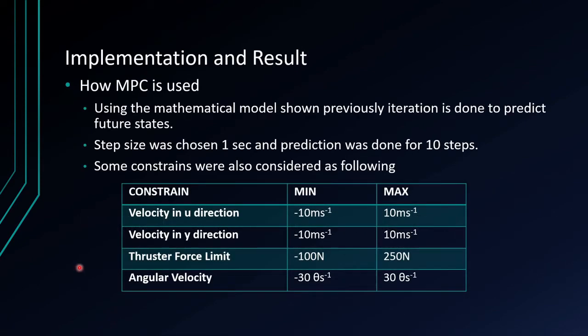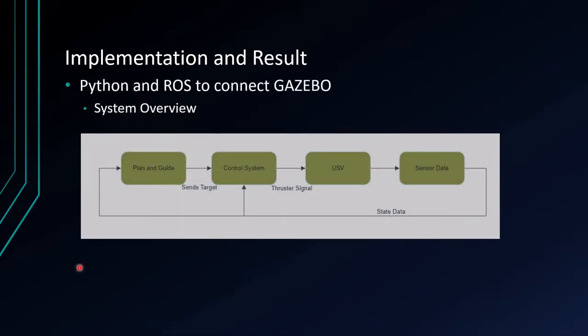Implementation and results. These are a few constraints that have been considered when designing the MPC. The prediction horizon was 10 steps and the step size was 1 second, which matches the Gazebo simulation. The system overview is similar to other control systems, where the plan and guide module passes the target to the control system, and based on that target, states are considered and controls are submitted to the USV, and sensor data is again collected and passed to the plan and guide module.